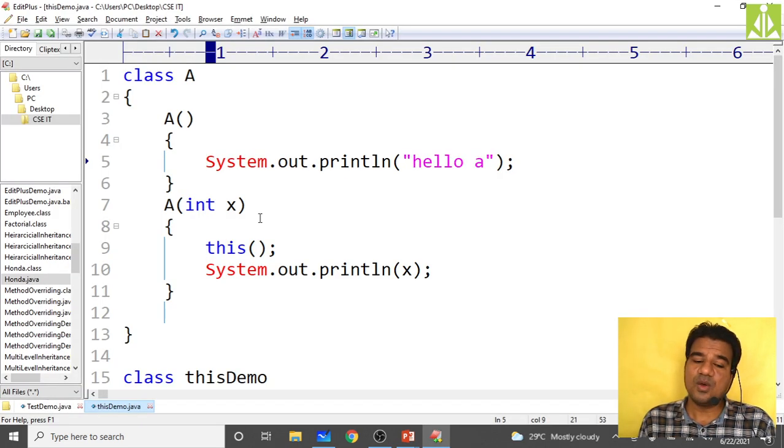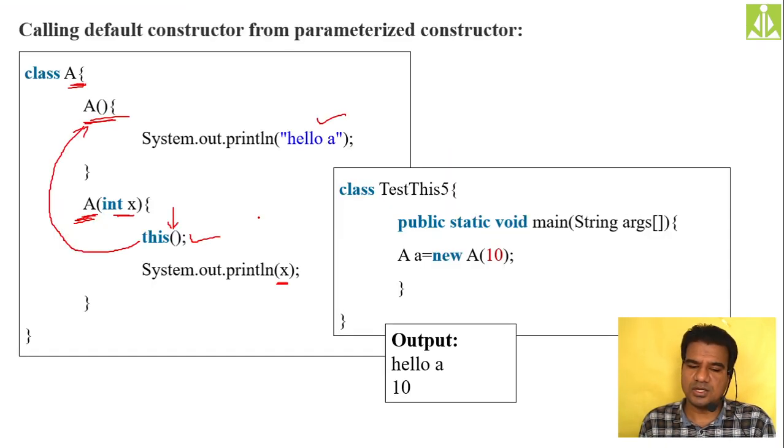So in this way, whatever constructors we have, we can chain them with the help of this keyword. Okay, we can chain them. So we are invoking only the parameterized constructor, which in turn invokes the default constructor. So we framed a chaining over here. Okay, so this is the constructor calling using this keyword.